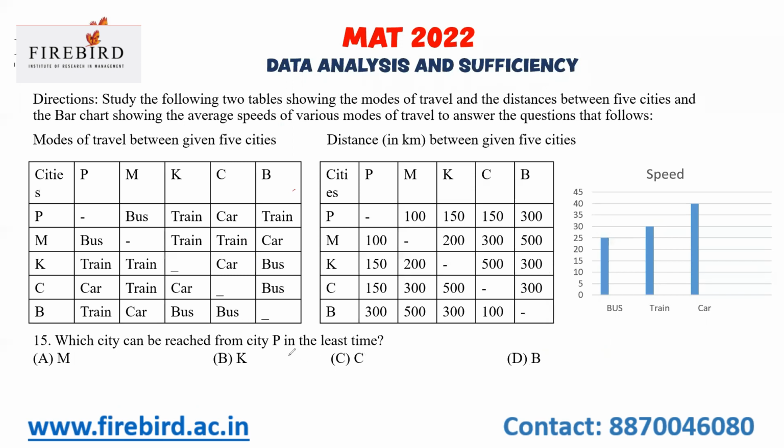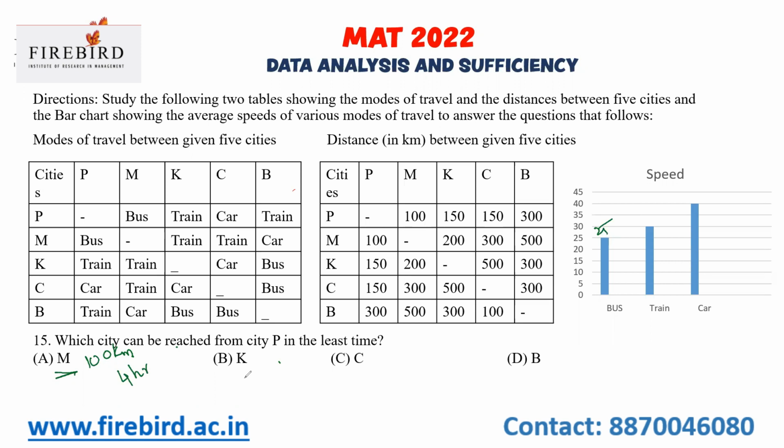Which city can be reached from city P in the least time? If I take P to M, I should travel by bus. The distance between P and M is 100 kilometers. The speed of the bus is 25 kilometers per hour. So here my travel time is 100 by 25, 4 hours.